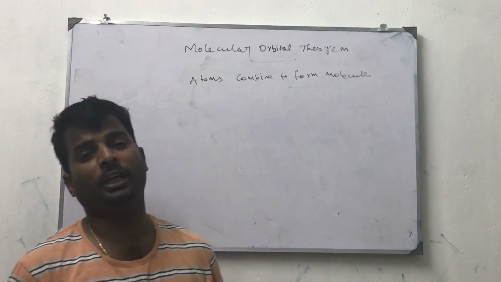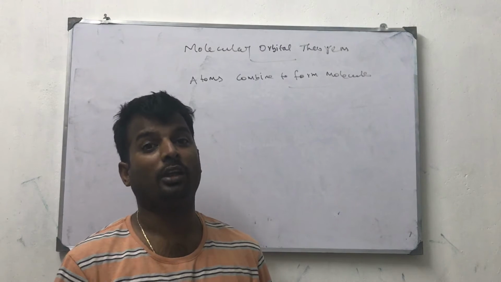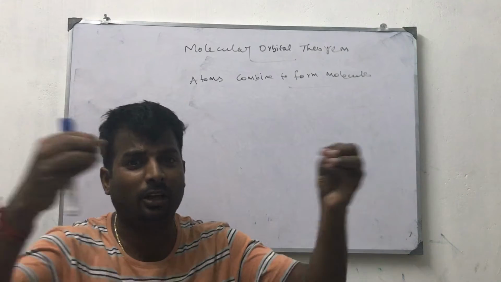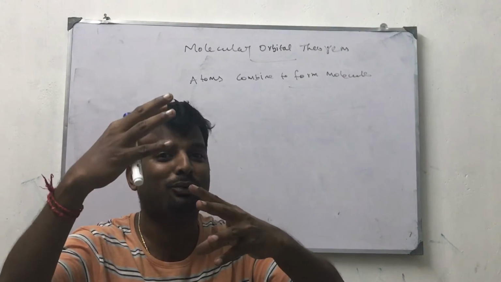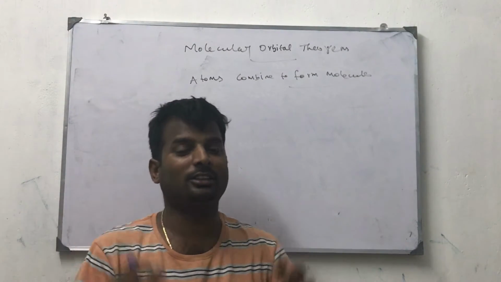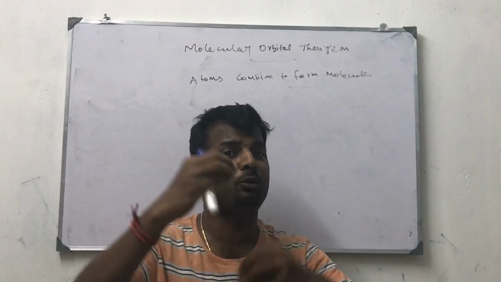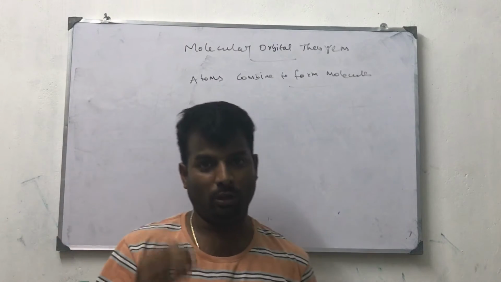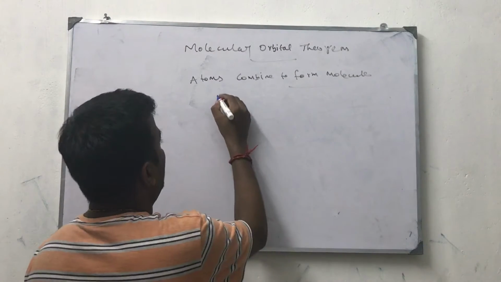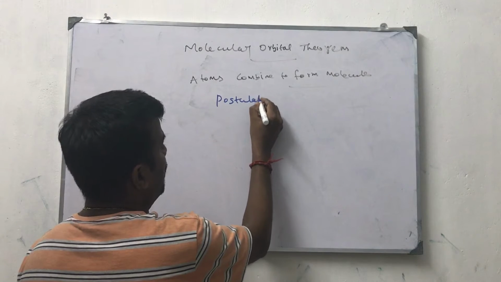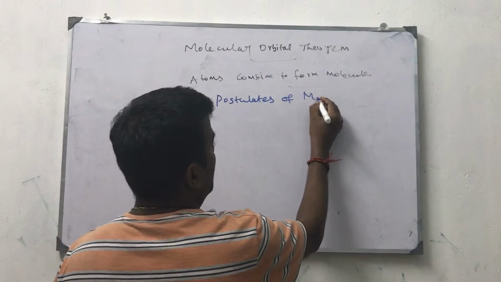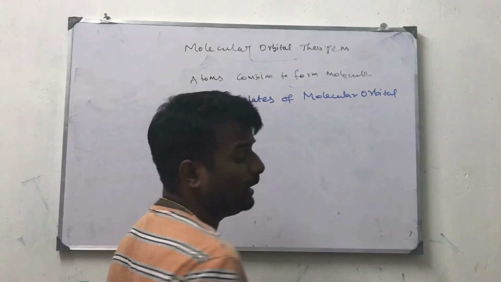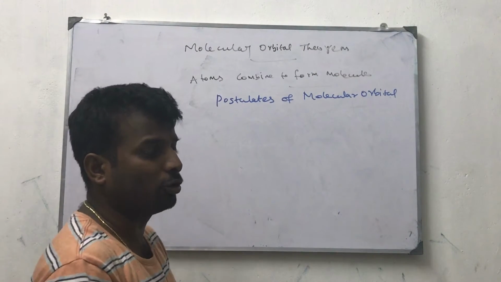Hund and Mulliken, two big scientists, in 1932 gave a revolutionary idea about how atoms combine together and how they form a molecule. That idea, how the atomic orbitals combine to form a molecule, was given by Hund and Mulliken. Now I am going to tell the postulates of molecular orbital theory. These postulates are the basic building blocks for molecules to form.